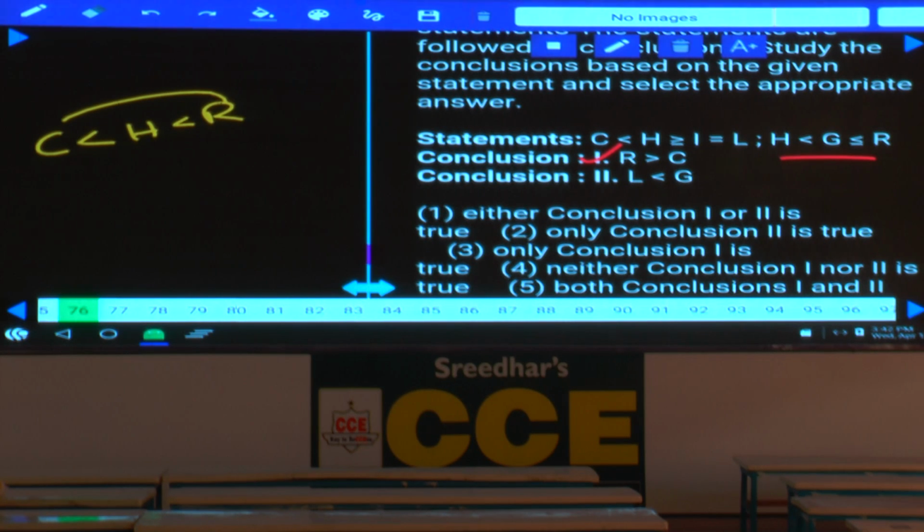Then L and G. Now the relation between H and G. Now H is greater than or equal to L. H is greater than or equal to L.